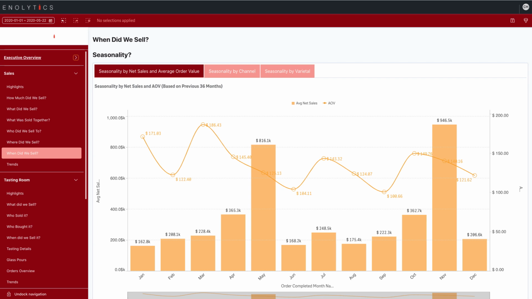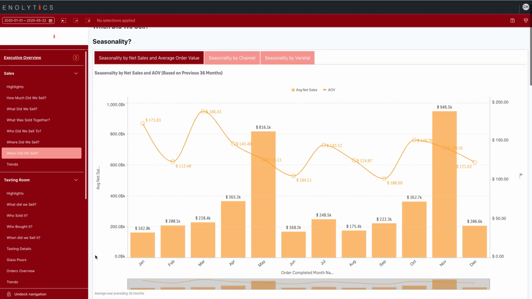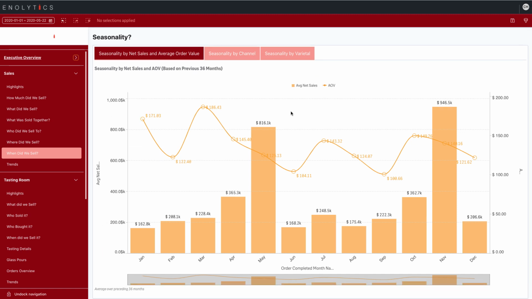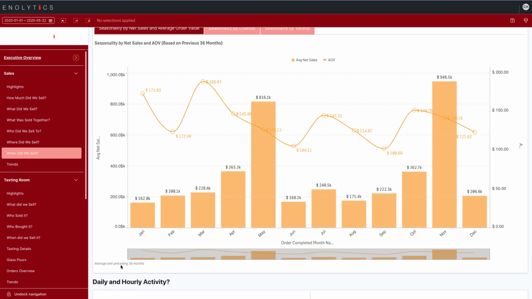Let's dig a bit deeper into the when did we sell page. We're going to start off with our seasonality. What we are seeing here is the average net sales and the average order value for the preceding 36 months. So for the last 3 years on average, January yielded about $162.8 thousand in net sales. Remember, this is for the preceding 36 months prior to our end date here.